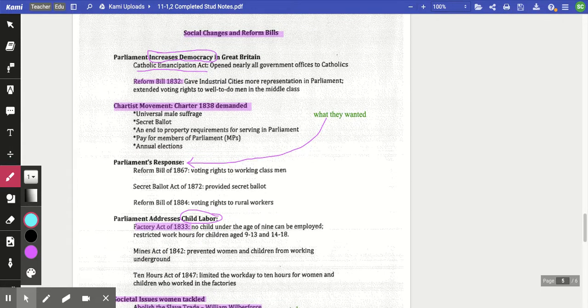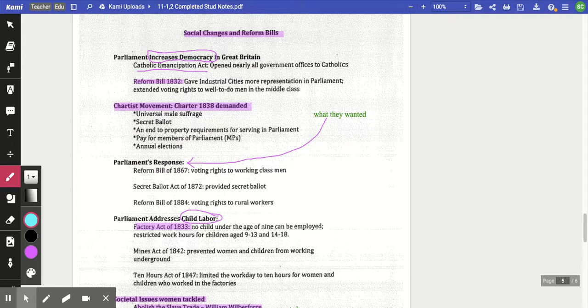So looking here at our social changes and reform bills. I mean, yes, it's going to take some time, but Parliament does start to increase democracy in Great Britain. And see, for Karl Marx, he didn't envision that would even happen. He did not think that they're going to make these changes and actually start to give the lower classes a voice within the government, allowed to have a position, be able to vote, and start to see some changes.